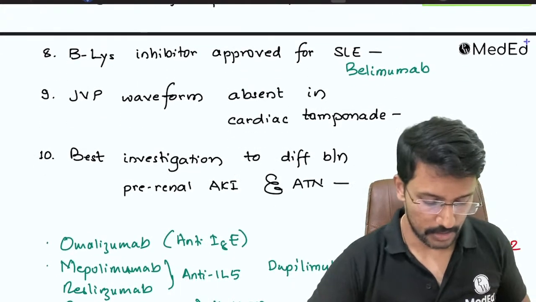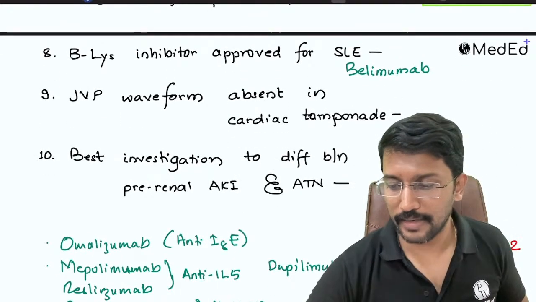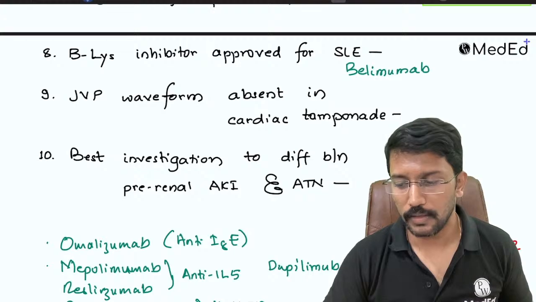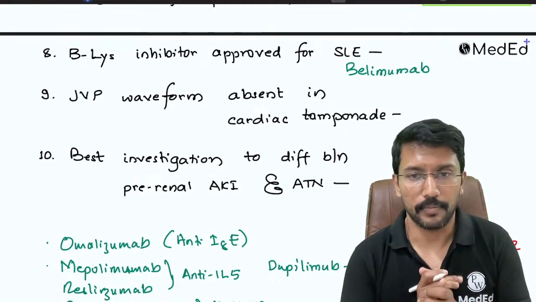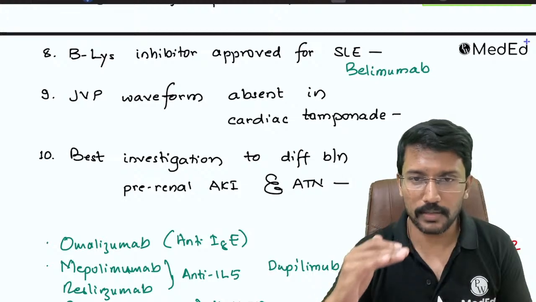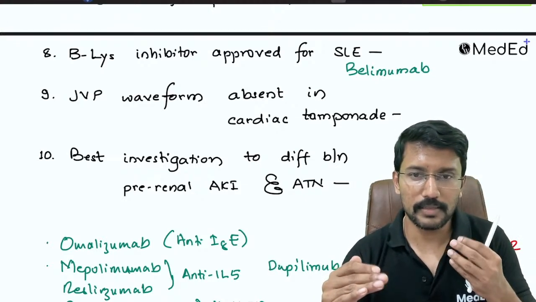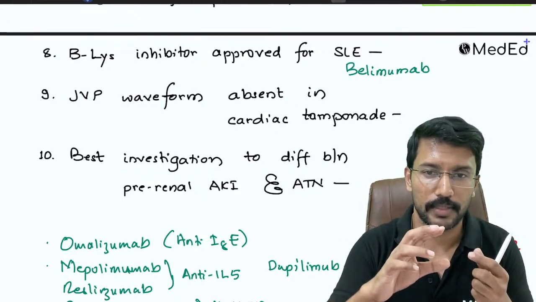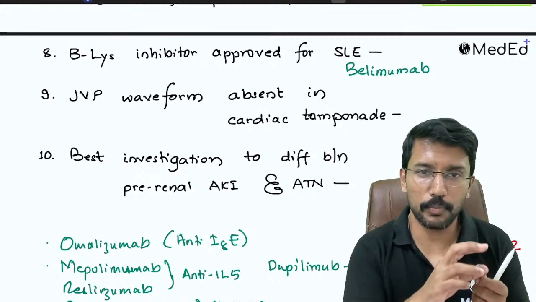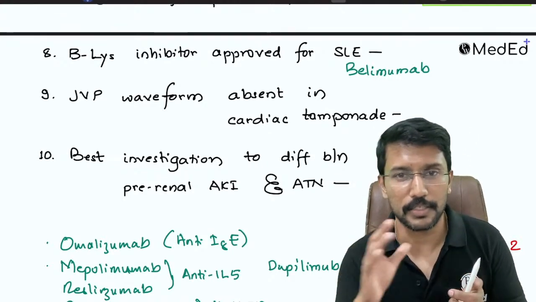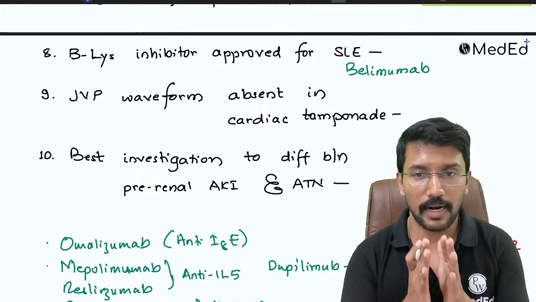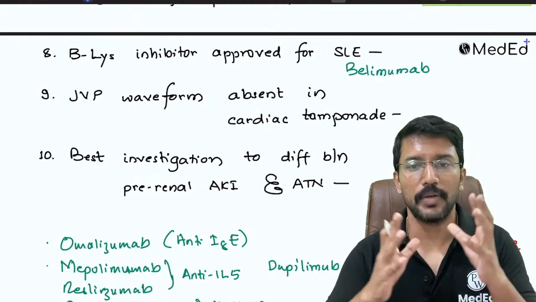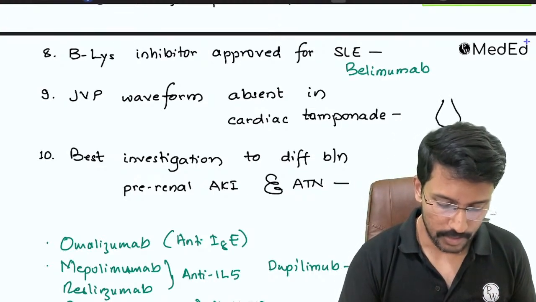Okay, next question. JVP waveform that is absent in cardiac tamponade. See, rituximab is anti-CD20. That will directly block the B lymphocyte. The BLyS is a substance which stimulates the B lymphocytes. So the blockage of BLyS is achieved by belimumab. Right. So in patients with cardiac tamponade, please remember, this is the cardia, right?